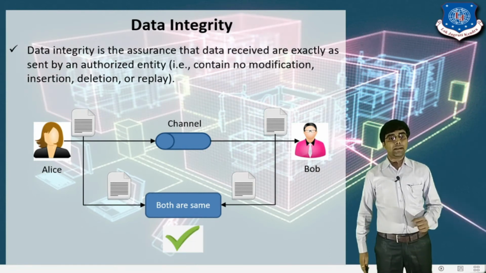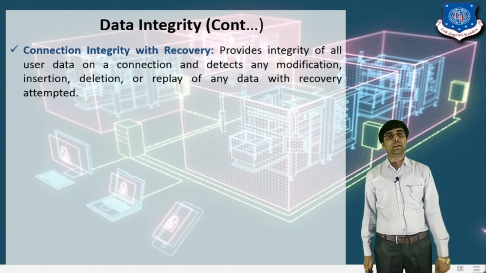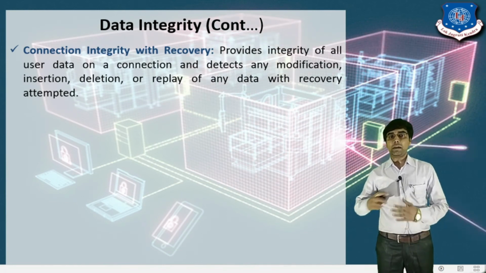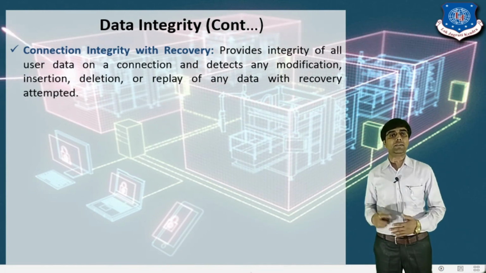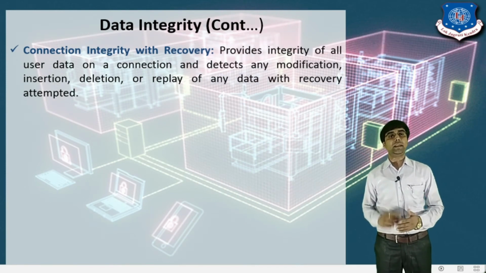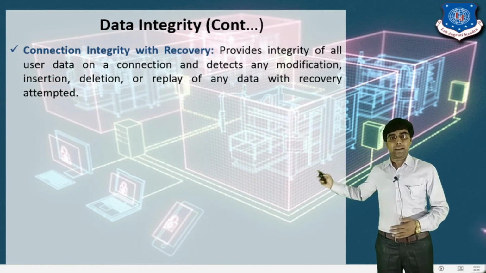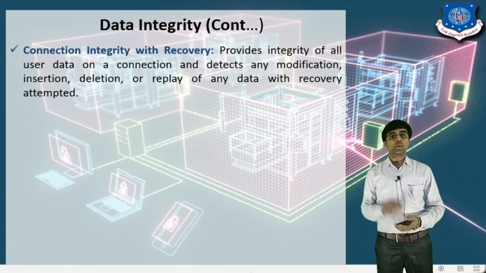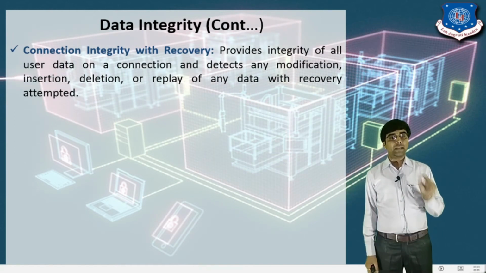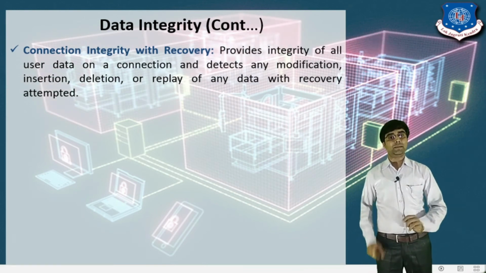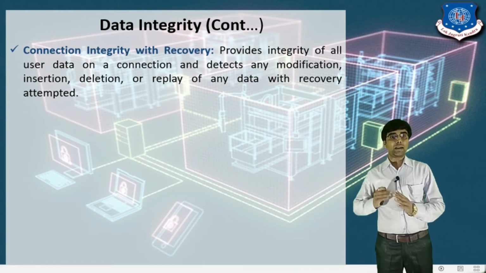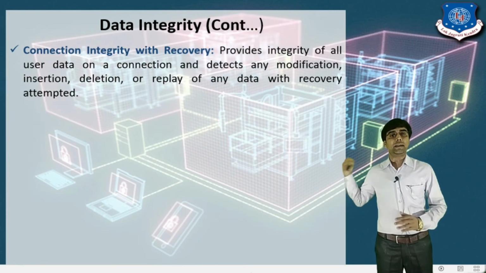Again, there are 5 types of data integrity. First is connection integrity with recovery. It means we provide a connection between the sender and the receiver, and through that connection, for a particular amount of time, all user data should be secure.